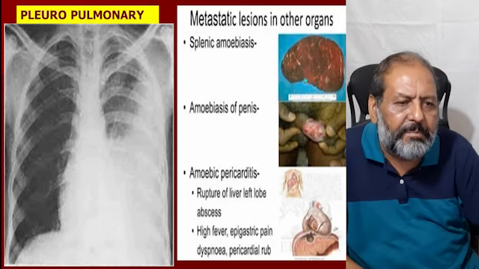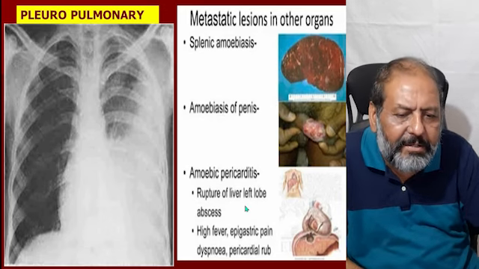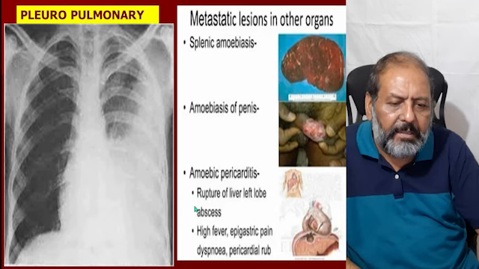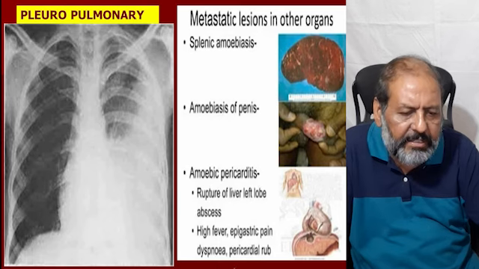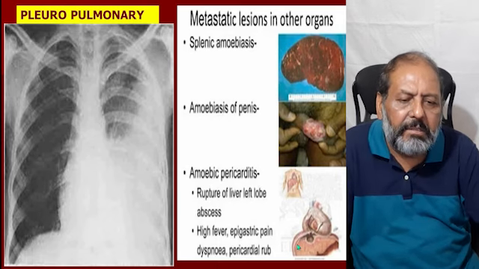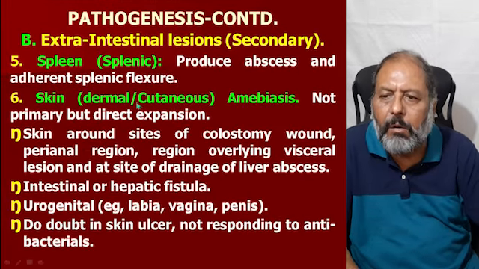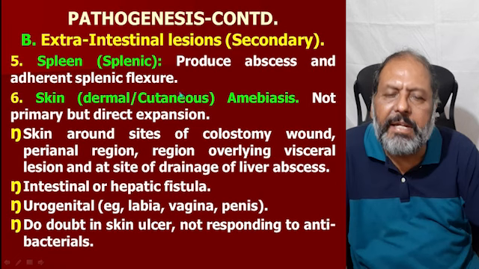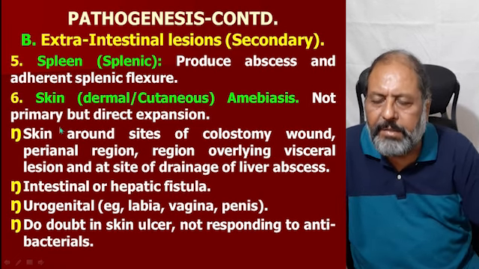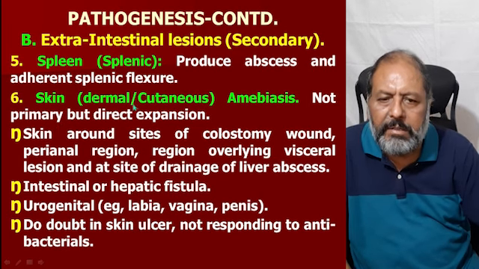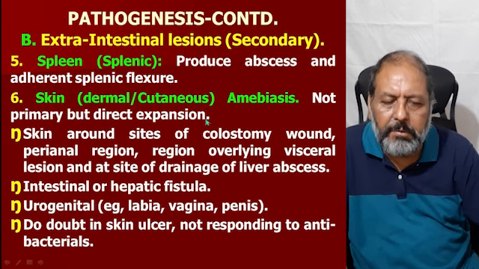splenic amebiasis and amebiasis of the penis, amoebic pericarditis, and rupture of a left lobe liver abscess, which is going to cause high fever, epigastric pain, dyspnea, and pericardial rub if the pericardium is involved. Now, splenic involvement produces abscess and adherent splenic fracture. Then skin, or dermal or cutaneous amebiasis, is not primary but occurs by direct extension.